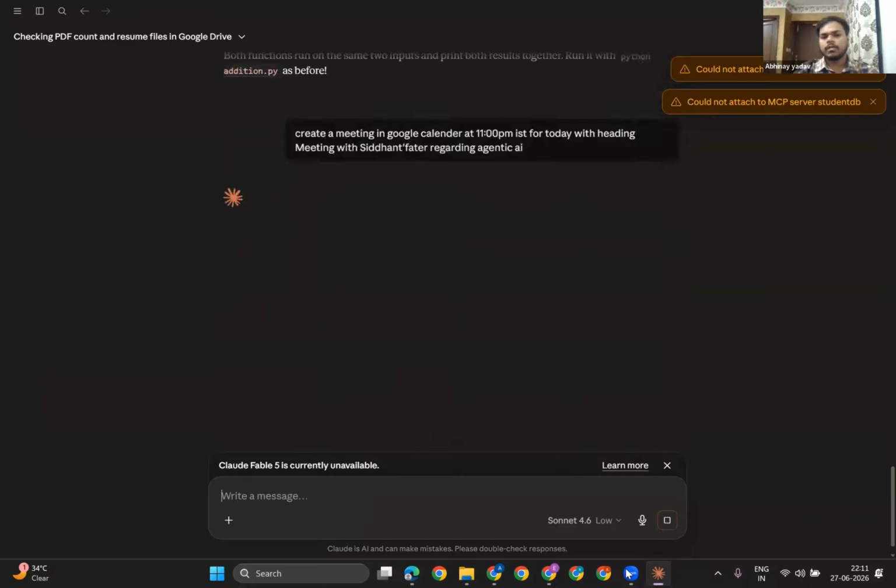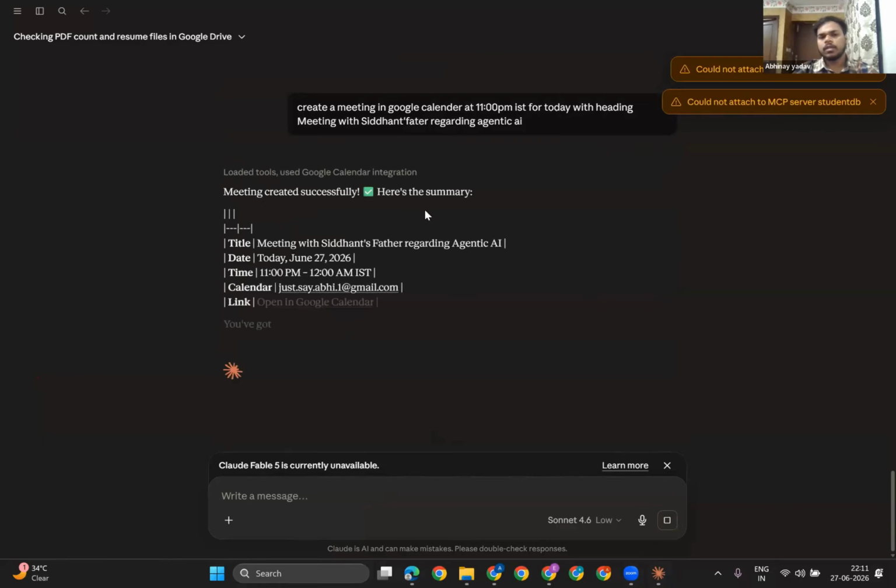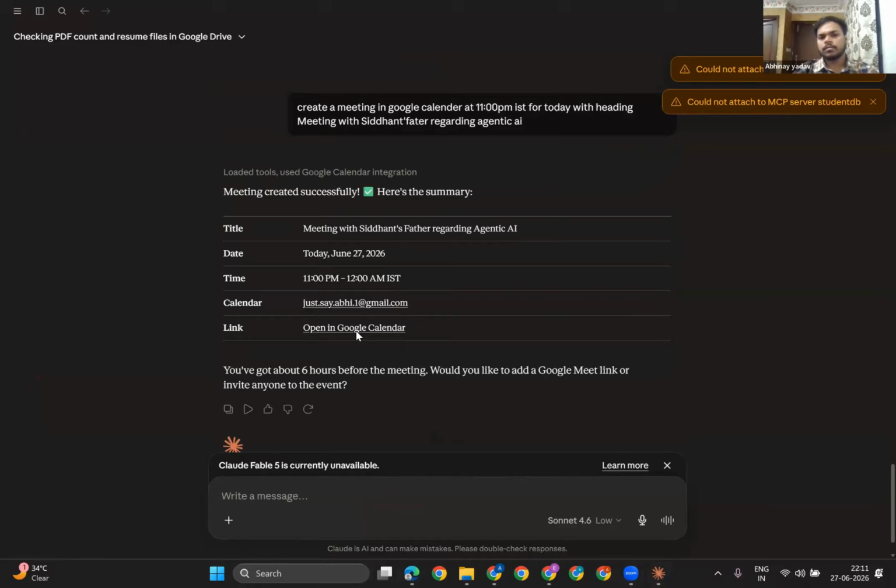I will hit enter. What you can see here is it is finding the tool, and it got the calendar event tool. See, the meeting was created successfully, and here is the summary.